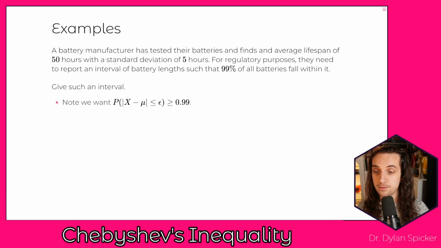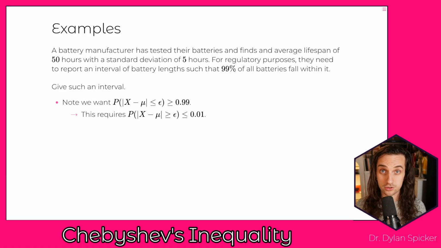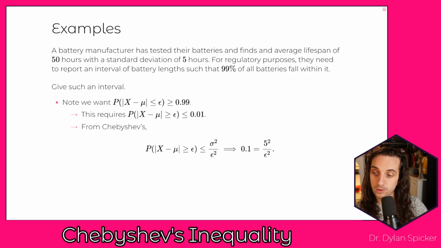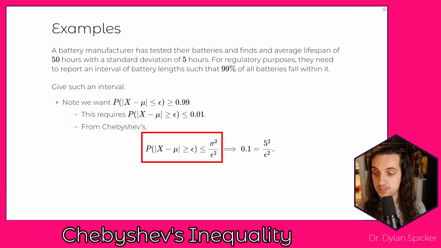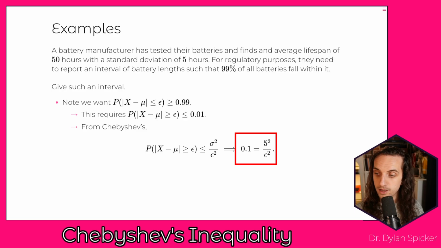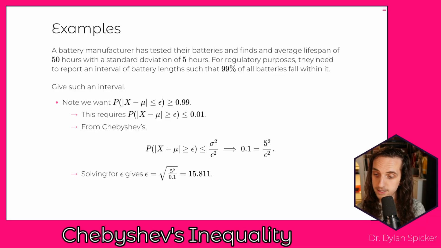So working through this, we want the probability that |x minus mu| is less than or equal to epsilon to be greater than or equal to 0.99, right? What this requires is that the probability that it's greater than, if we do the complement, is less than or equal to 0.01. And using Chebyshev's inequality, we can write out this complement as the probability of being greater than or equal to epsilon is less than or equal to sigma squared over epsilon squared, right? And so then just solving this to be 0.1 is going to give us epsilon squared. If we multiply through and then divide by that 0.1, we can solve for what epsilon would have to be. Okay, and so epsilon has to be 5 divided by 0.1, which is going to be 15.8.